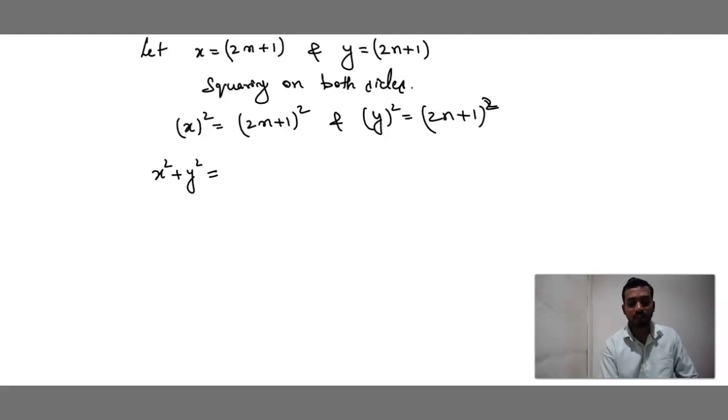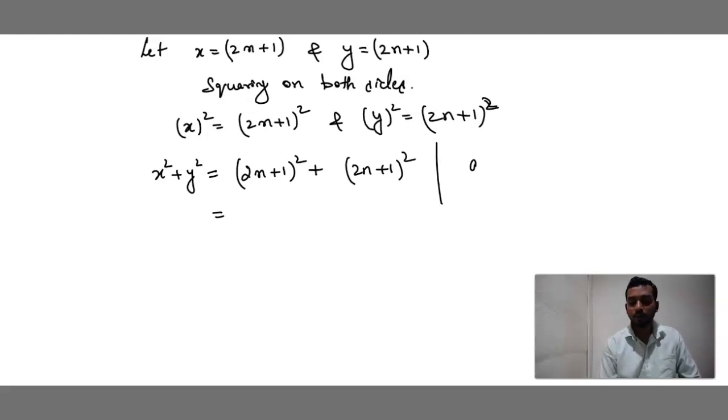Anyhow, let's see. X square, 2m plus 1 whole square, plus y square, 2n plus 1 whole square. It's in the form of a plus b whole square. Yes, that is a square plus 2ab plus b square. So shall we apply this a plus b whole square?